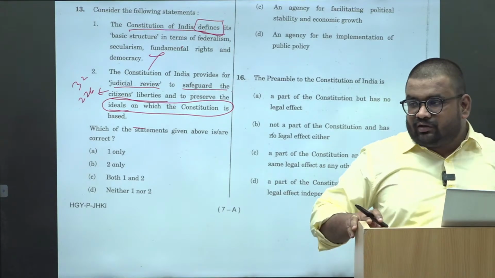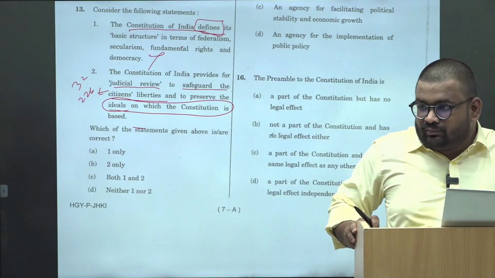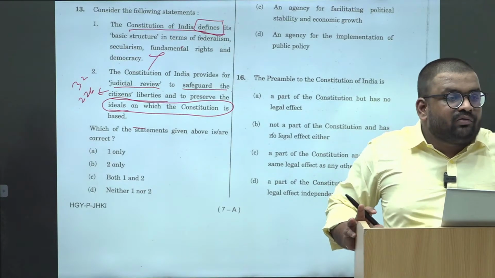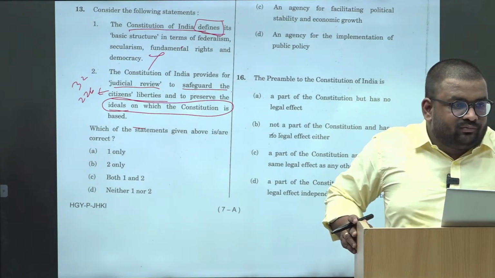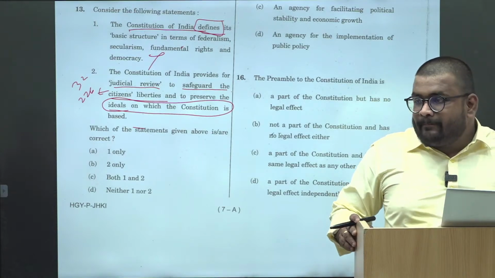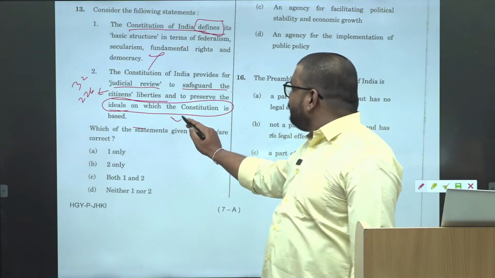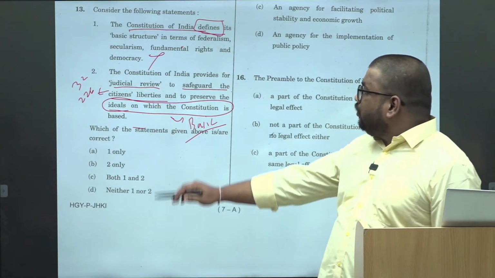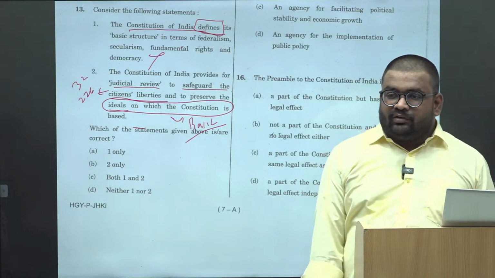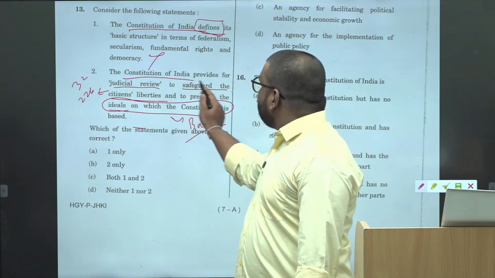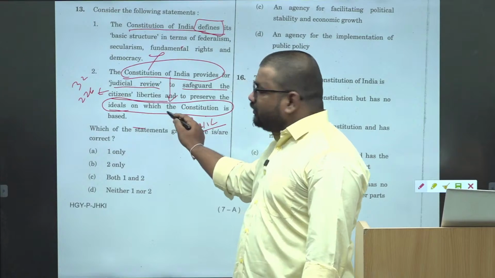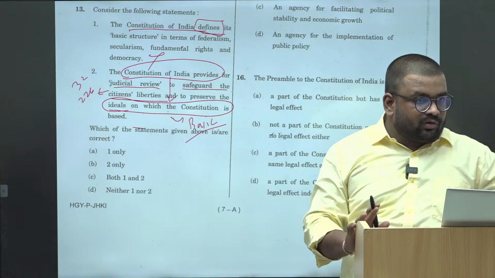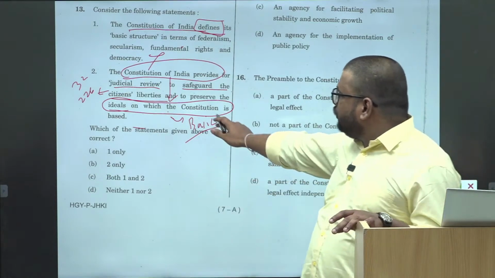That is the procedure established by law to check the validity of the law. Yes. 142 gives the executive power to the judiciary. 142 is not even the power of judicial review. This is nothing but your basic structure, no? As per basic structure, Supreme Court said that Parliament cannot amend the ideals of the Constitution. Right? This is not a constitutional provision. This is part of basic structure, no? The Parliament cannot amend any ideal or principle of the Constitution. Right? This is not part of the Constitution.